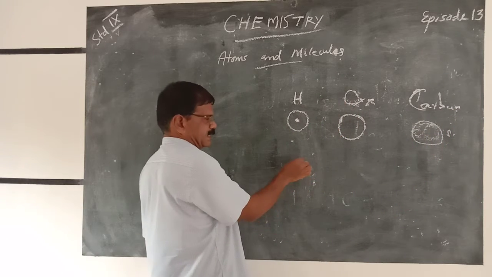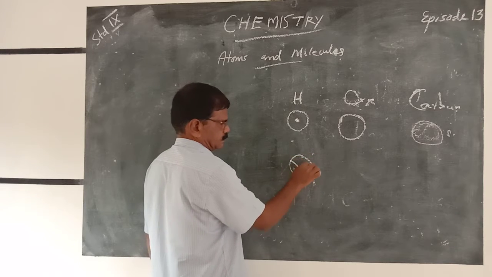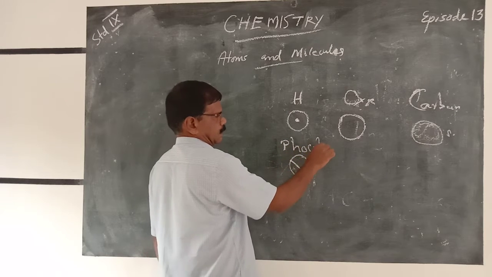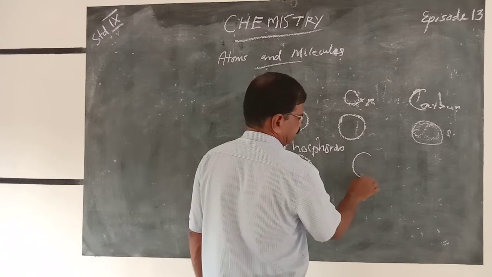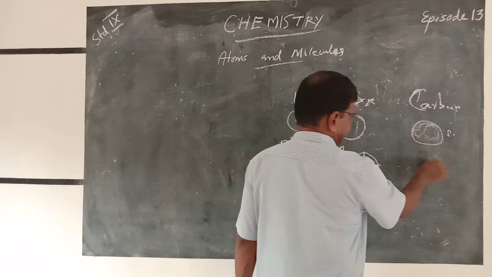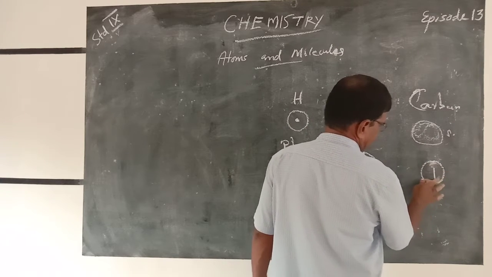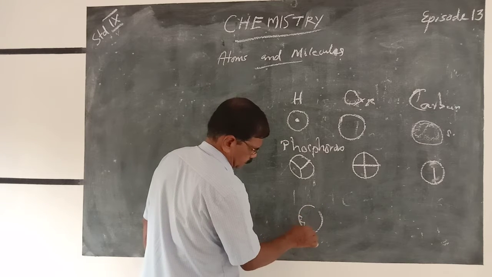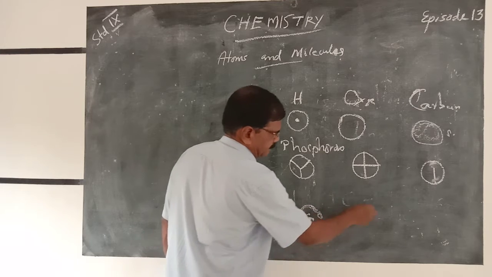According to John Dalton, the symbol of phosphorus, the symbol of sulfur, the symbol of iron, the symbol of gold, and the symbol of lead.